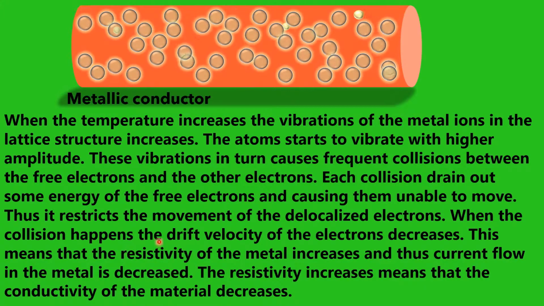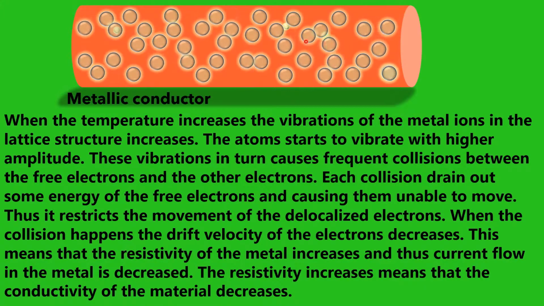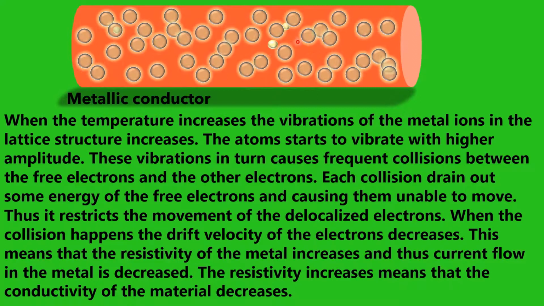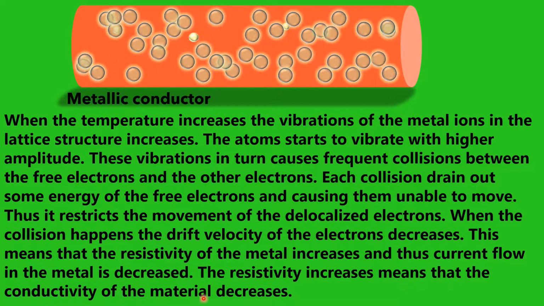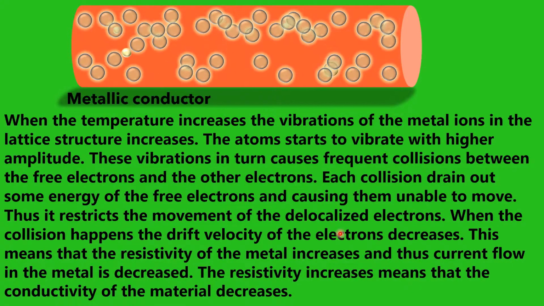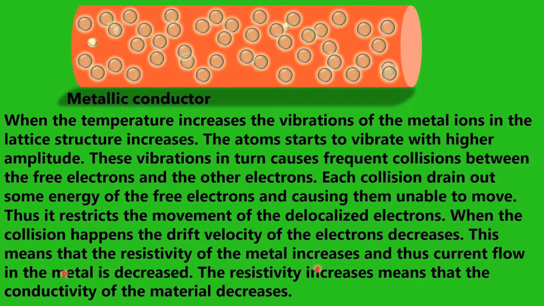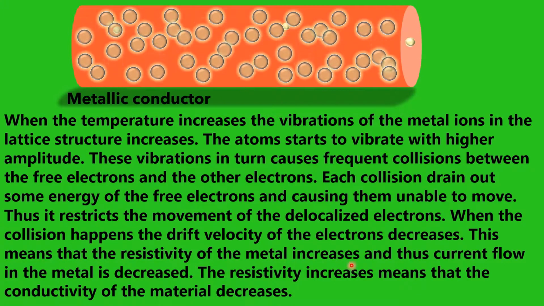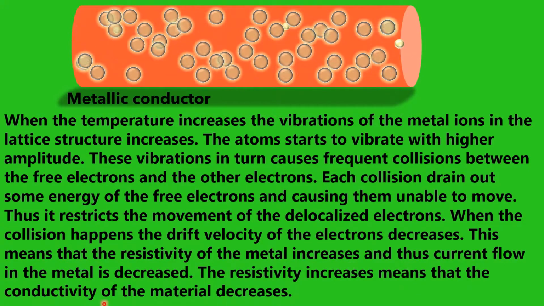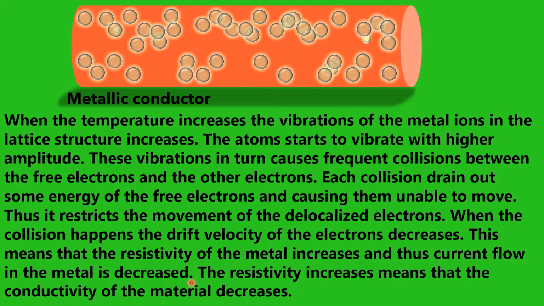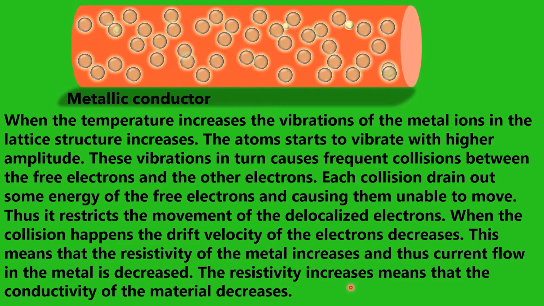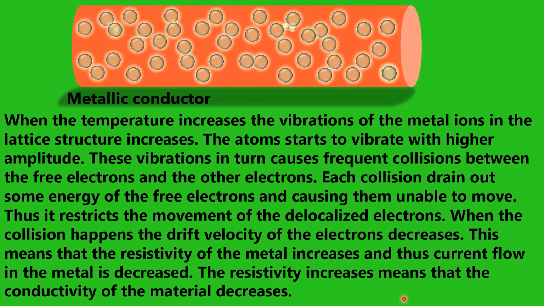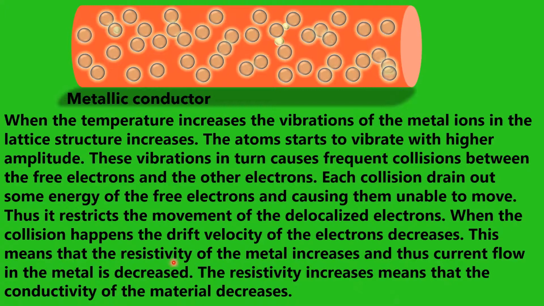And when the collision happens with the atoms and molecules, the drift velocity of the electrons decreases. This means that the resistivity of the metal increases, and thus the current flow in the metal is decreased. The resistivity increases means that the conductivity of the material decreases.